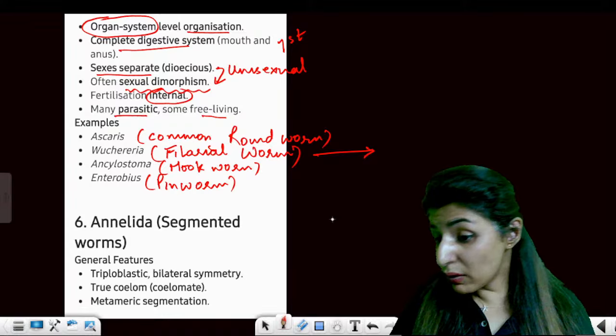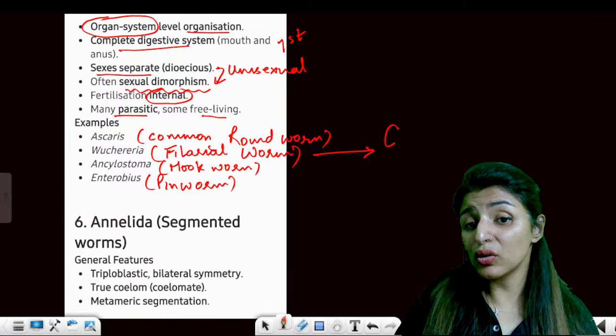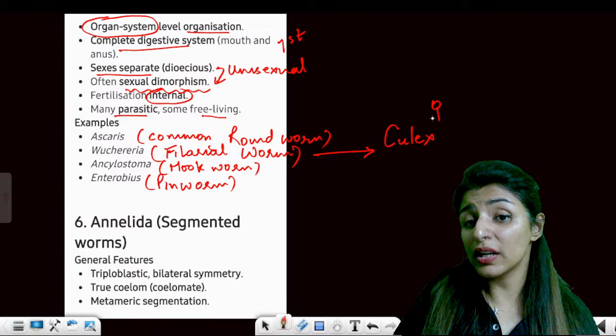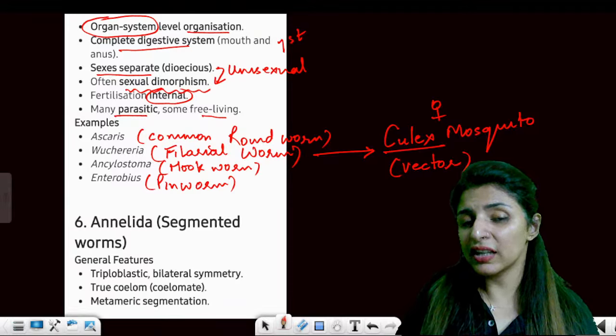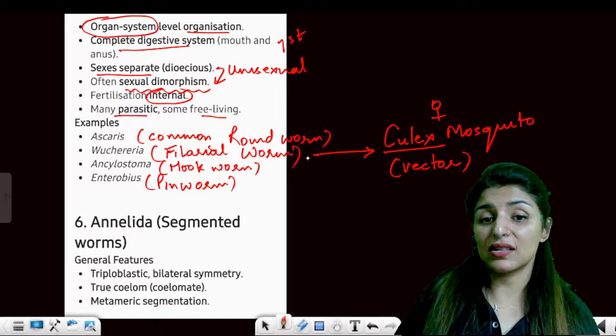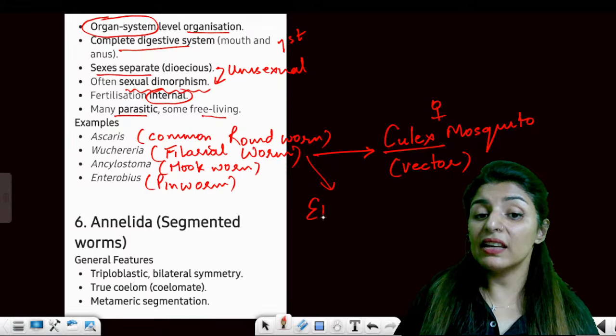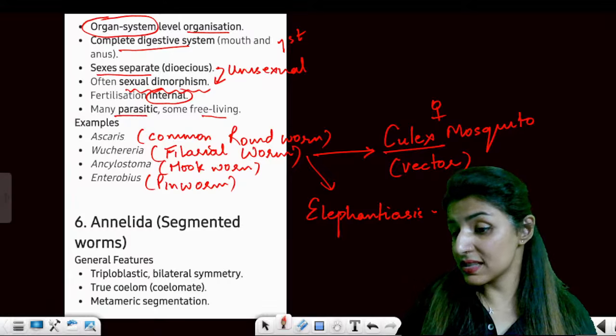How does the filarial worm enter your body? With the help of a mosquito known as Culex, the female Culex mosquito. The female Culex mosquito is the vector. It will bring Wuchereria into our body. It will lie in our lymph vessels and block them, causing the disease called elephantiasis, or filariasis. Yes or no?